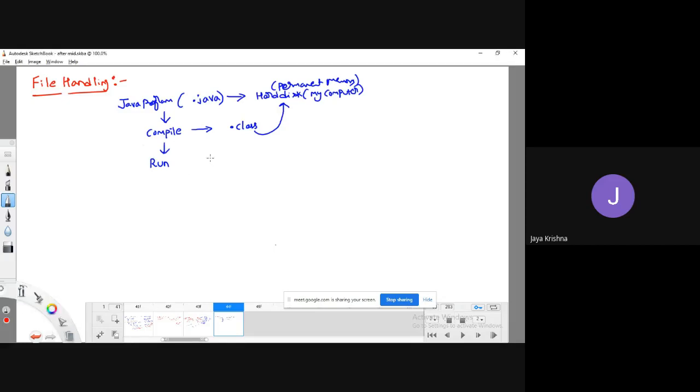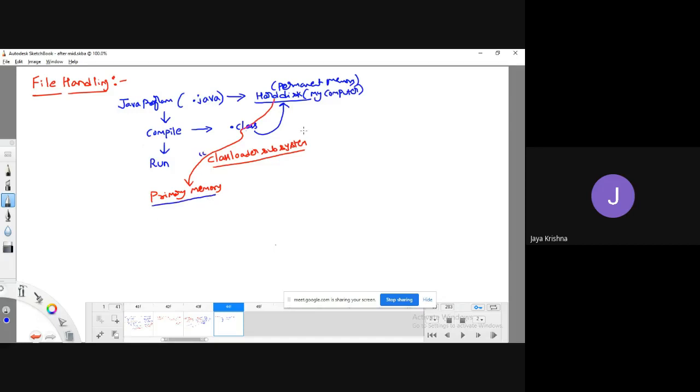I have explained this concept clearly. There is a system we call the class loader subsystem. What is the purpose of the class loader subsystem? The class loader subsystem is going to load the .class file from secondary memory to primary memory. I mean, who is responsible for loading the corresponding .class file which is present in the hard disk of our system to the main memory of the system?